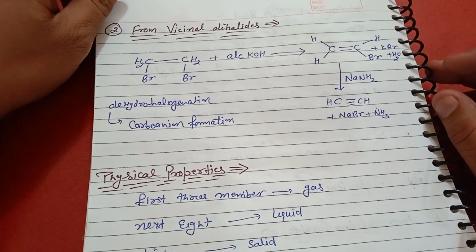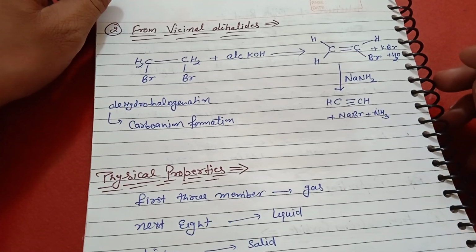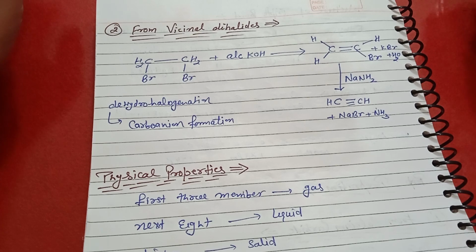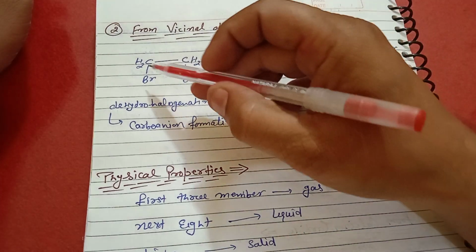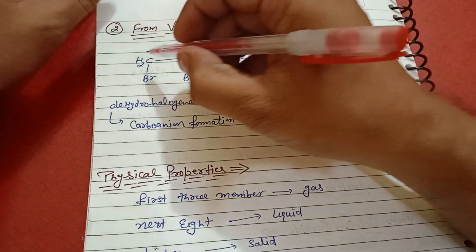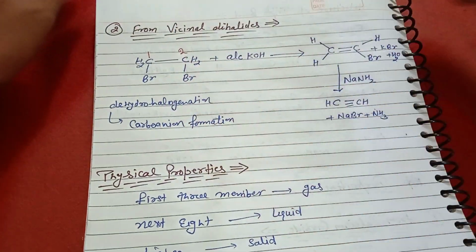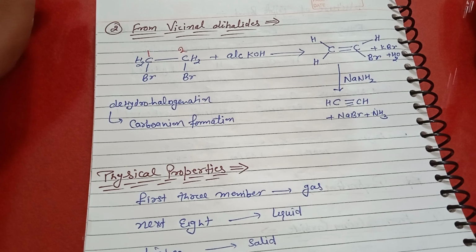And the second preparation we study is from vicinal dihalide. In a vicinal dihalide, adjacent carbon atoms have halogens. The IUPAC name of this vicinal dihalide is 1,2-dibromoethane.